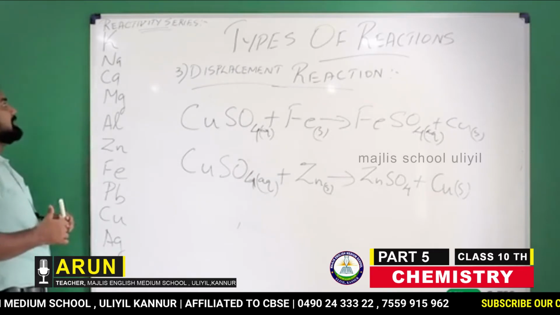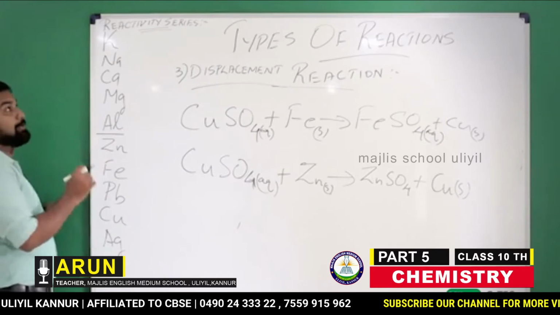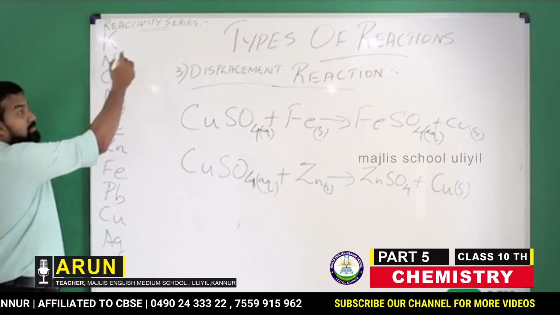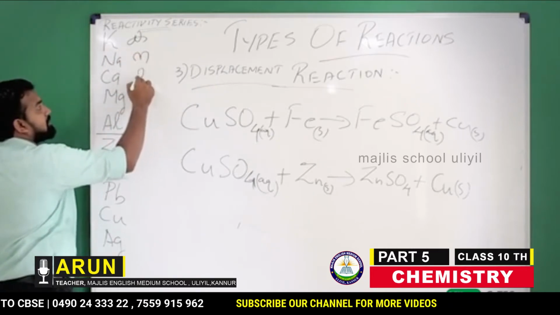I will give you a small tip to learn the first terms easily. This is potassium, so that is K, and I am writing in Malayalam.